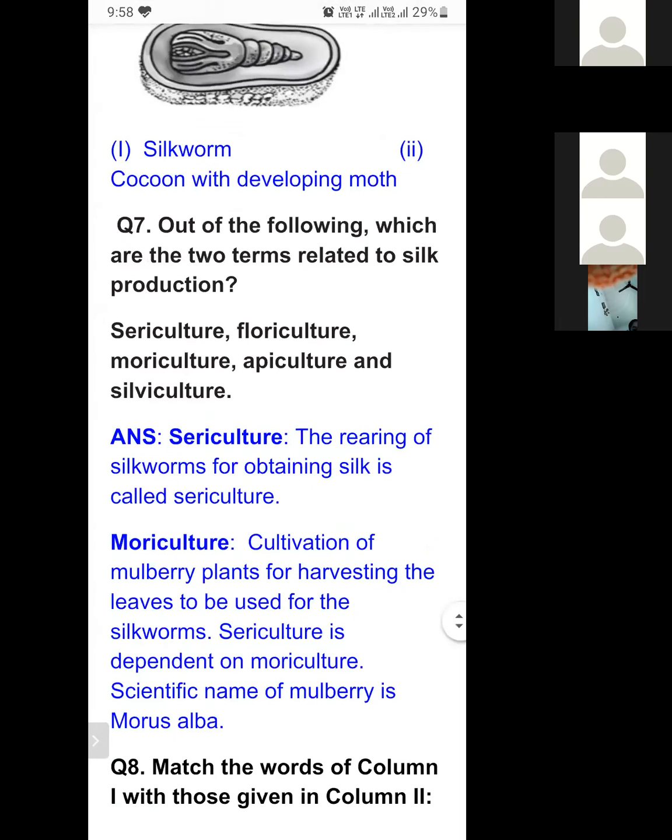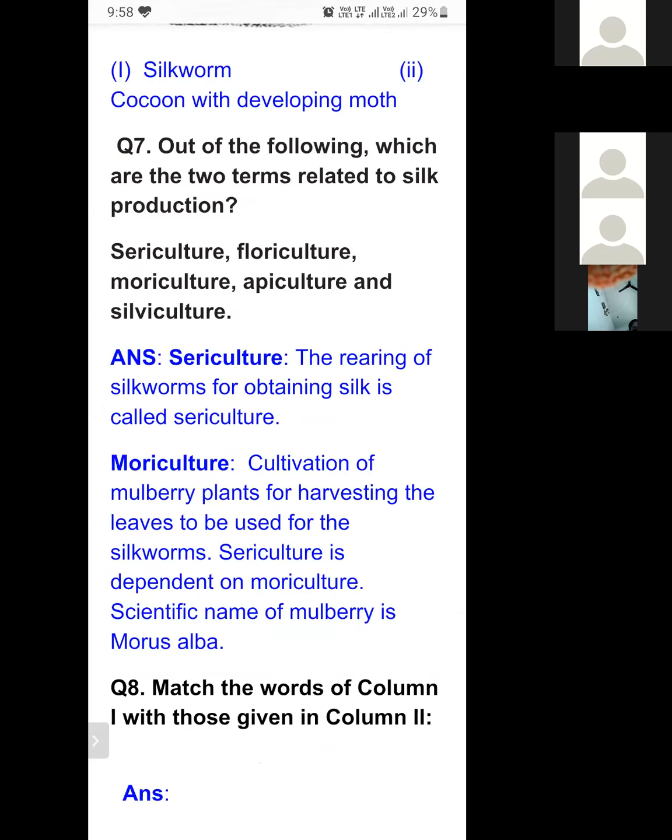Question number 7: out of the following, which are the two terms related to silk production? Directly related to silk production. Sericulture, yes, it is the rearing of silkworm. Then floriculture, moriculture, apiculture, and silviculture. So it is sericulture and moriculture which are related to silk production. The first is sericulture, and related to it is moriculture.